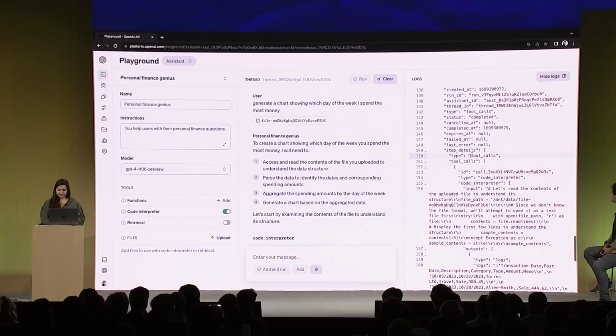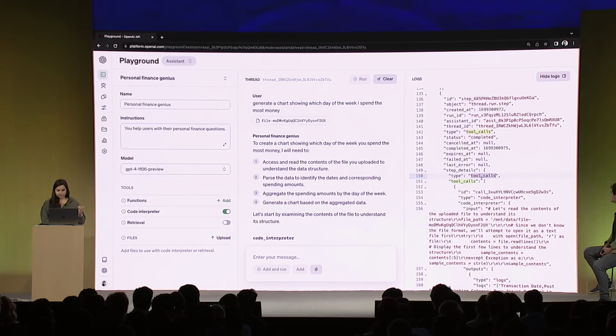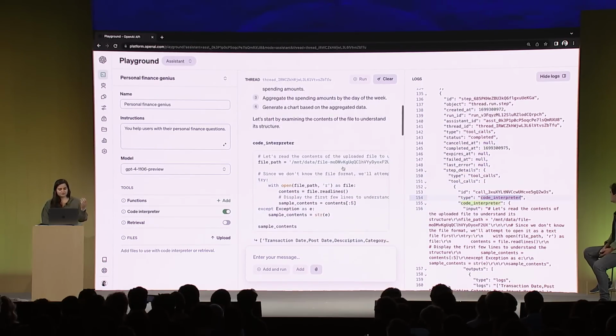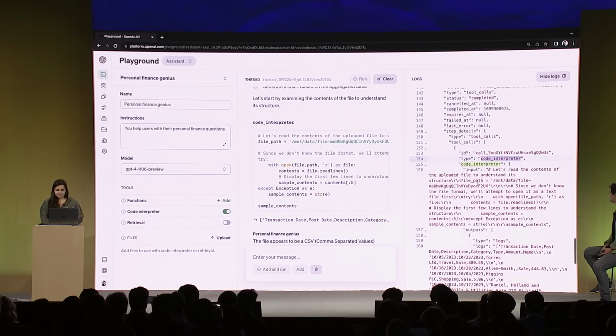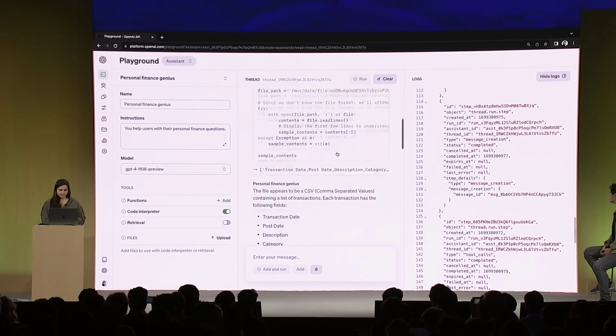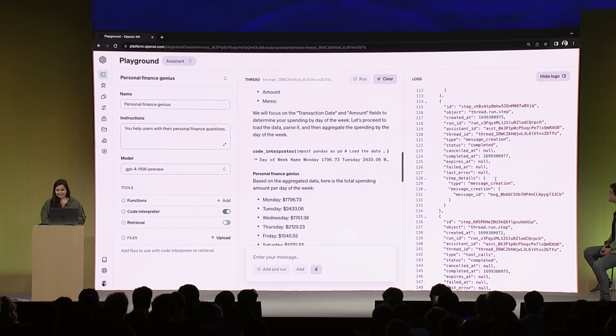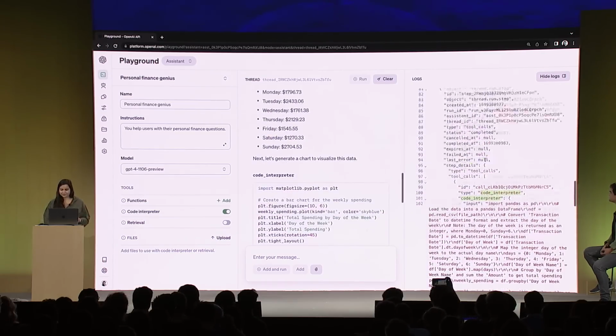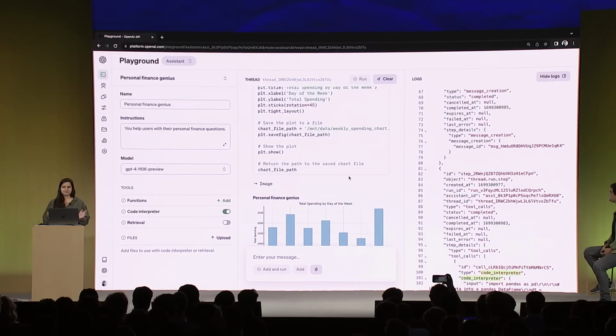Next, you can see there's a run step that is a tool call, and it's for Code Interpreter. So this is how the playground was able to render this snippet. The inputs and the outputs are directly in the API. Next, you can see another message creation step corresponding to this message, and then there's a few more Code Interpreter and message snippets. So all of this information is sufficient for you to render the same UI. The playground is actually built entirely off of our public APIs, so you can do the same. And speaking of, this is exactly what ChatGPT does under the hood when they're using Code Interpreter. So you can skin your application to look however you like.